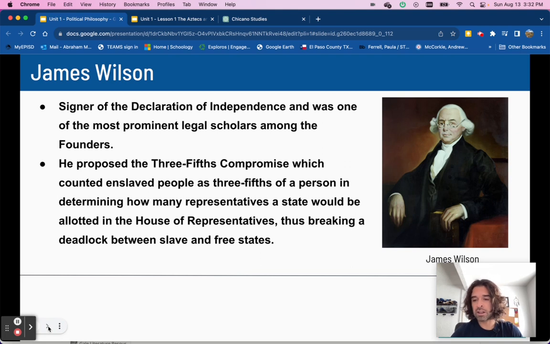Later on in the next lesson, we're going to learn more about these deals and compromises that James Wilson and Roger Sherman helped broker.